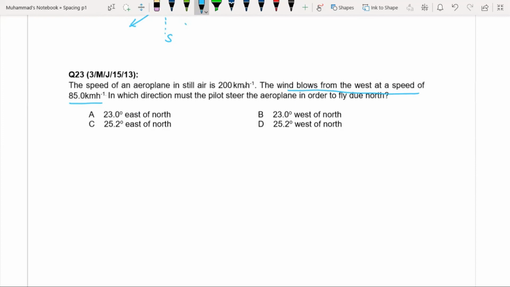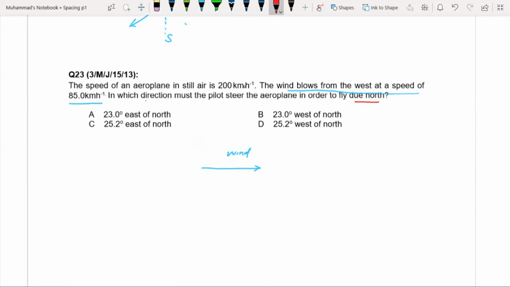Okay, so we can draw this in this way. This is the direction of wind, and the speed of aeroplane in still air is this. In which direction must the pilot steer the aeroplane in order to fly due north?